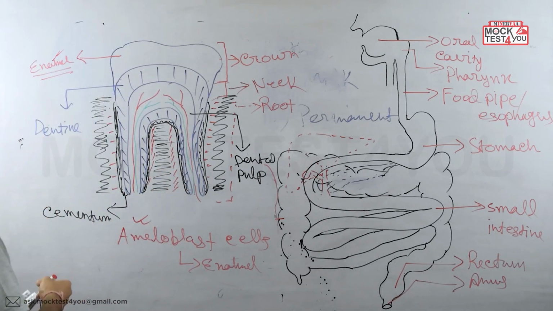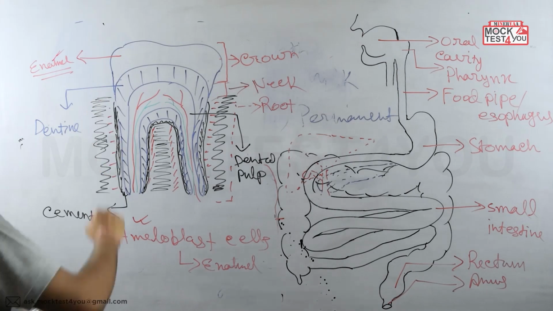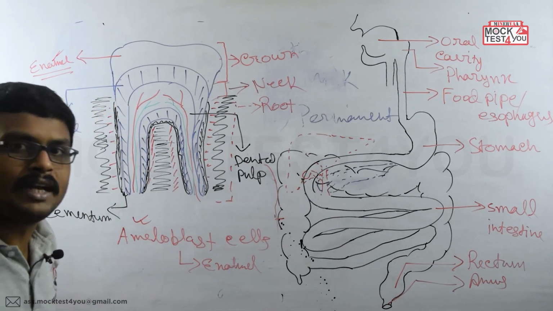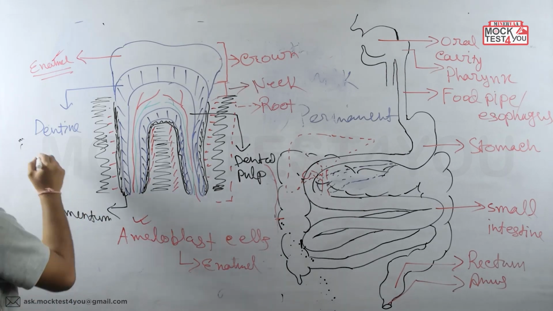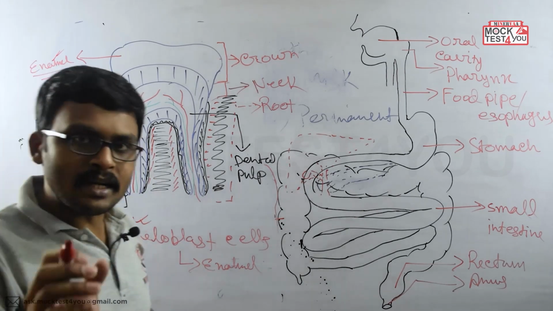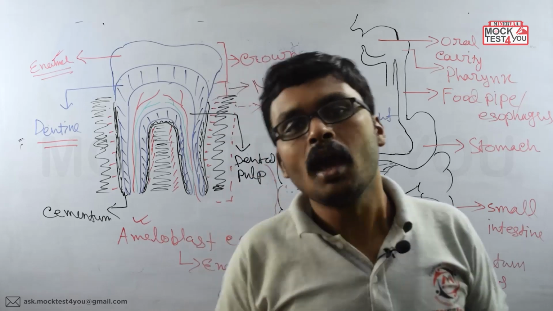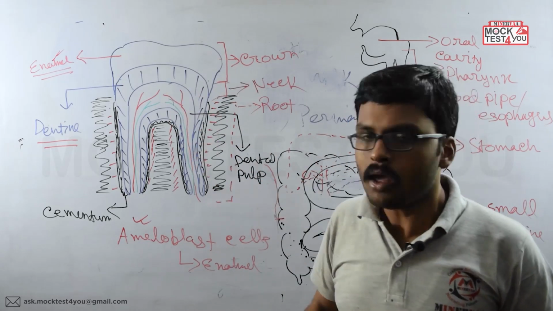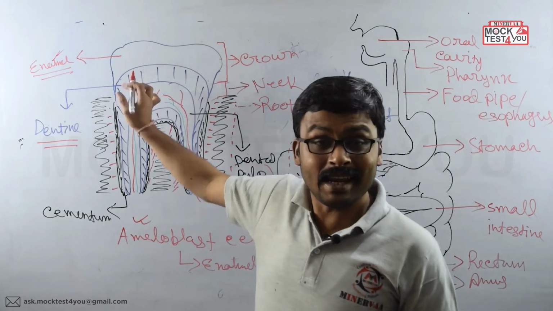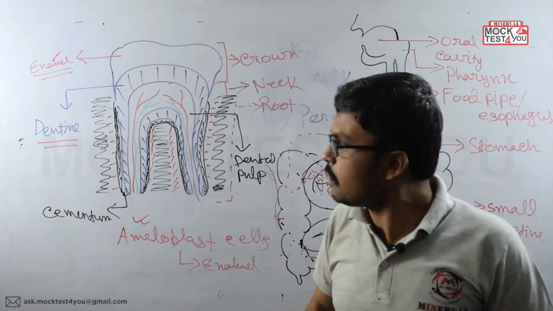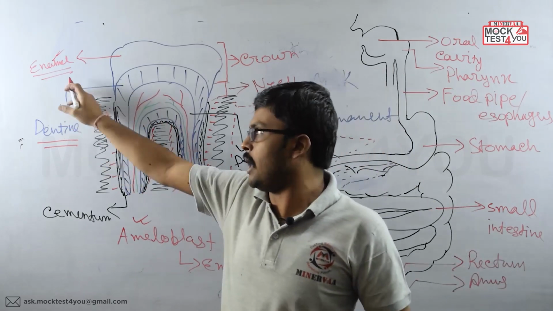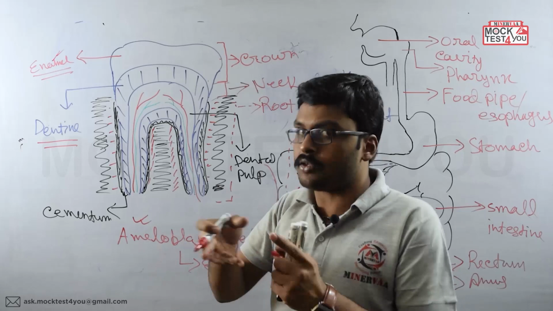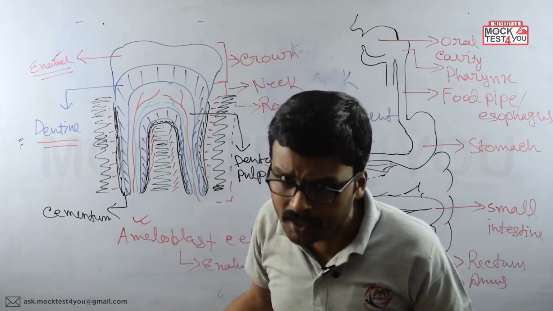Next, after the enamel, the next portion we get is the dentine. The dentine portion is also very hard in nature, but it is not as hard as the enamel because it contains living cells within it. As enamel is made of only calcium phosphate, it has a huge amount of calcium phosphate crystals over there.